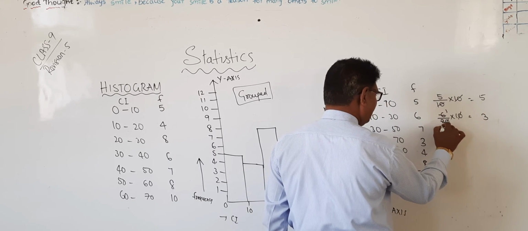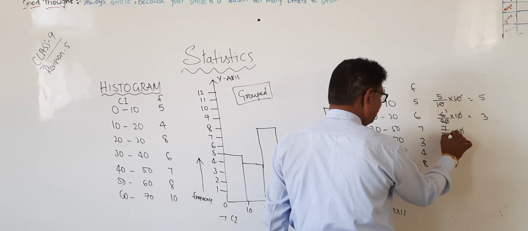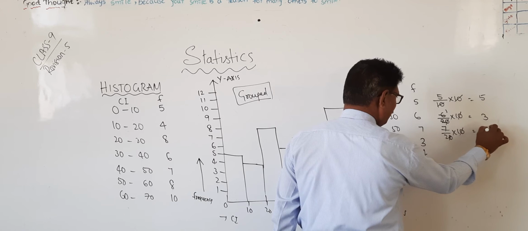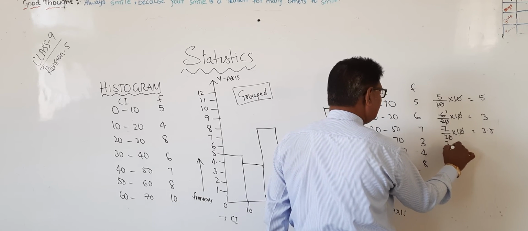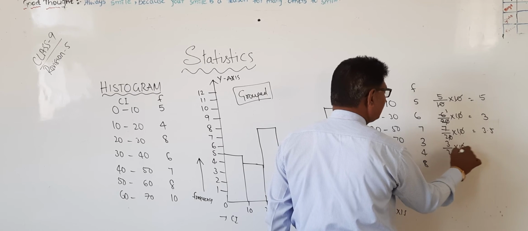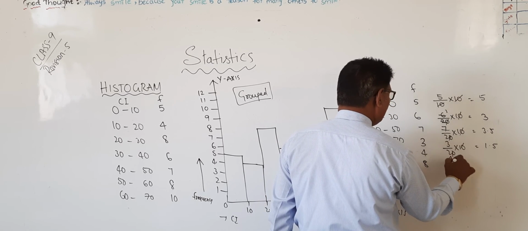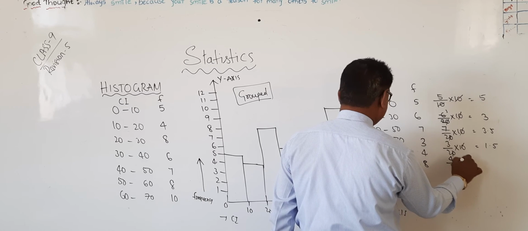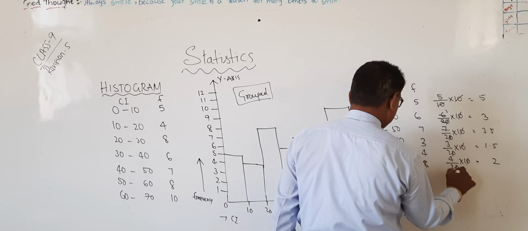Here also the same: 7 divided by 20 into 10, 0, 0 cancel, 3.5. Here also, 3 divided by 20 into 10, 0, 0 cancel, 1.5. Here also, 4 divided by 20 into 10, 0 cancel, it is nothing but 2.